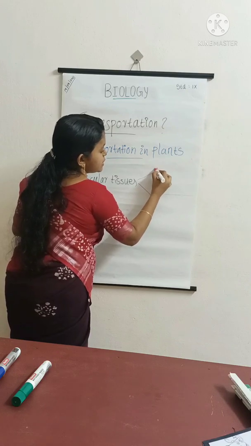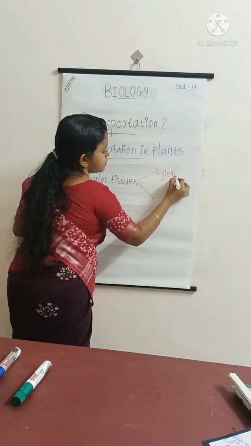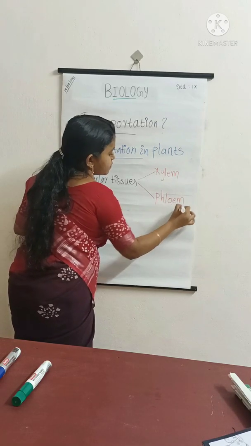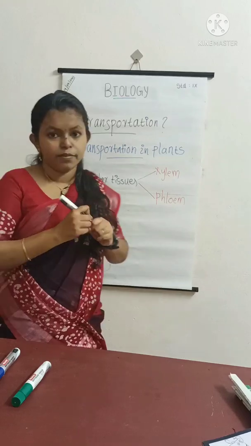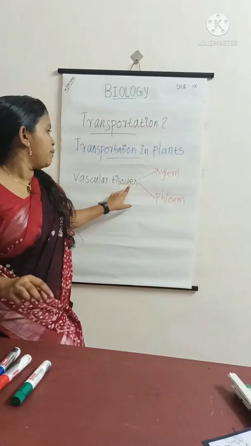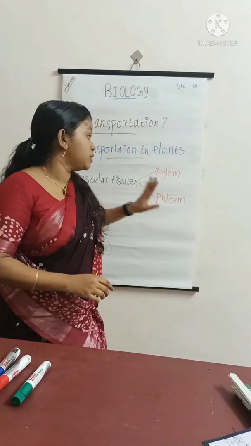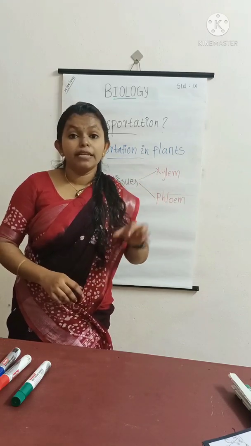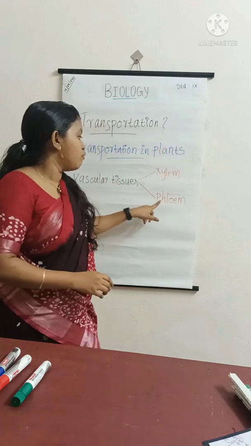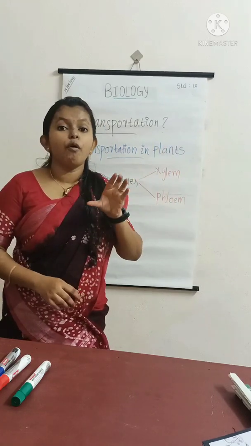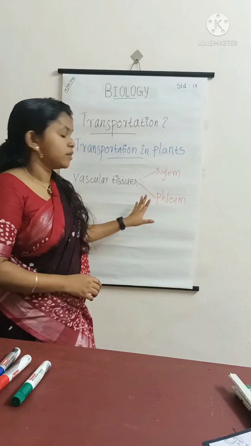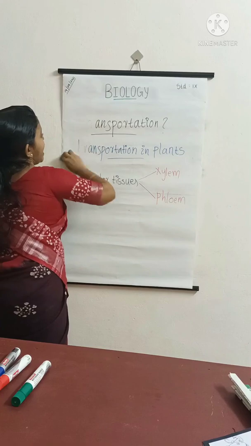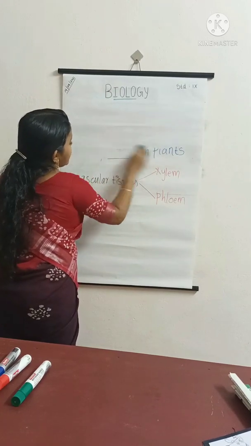They are xylem and phloem. So, xylem and phloem are the two types of vascular tissues present in plants. Xylem conducts water and minerals from roots to leaves, and phloem conducts food in the form of sucrose or sugar. Okay. Now, I will show you a video regarding this topic so you can better understand.